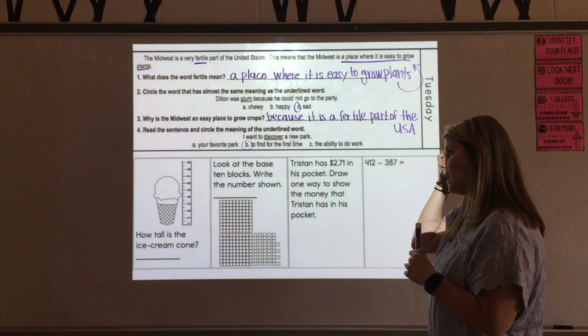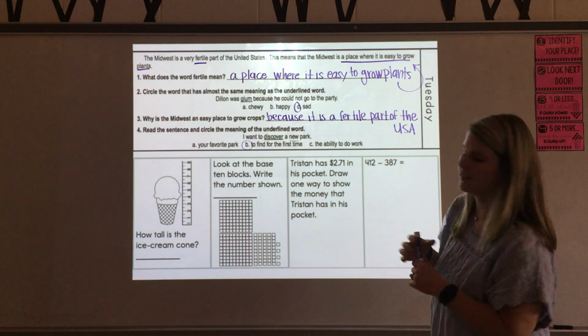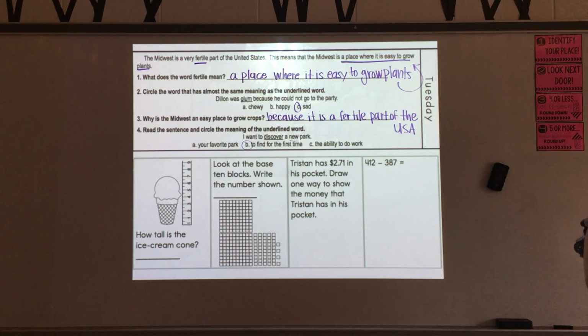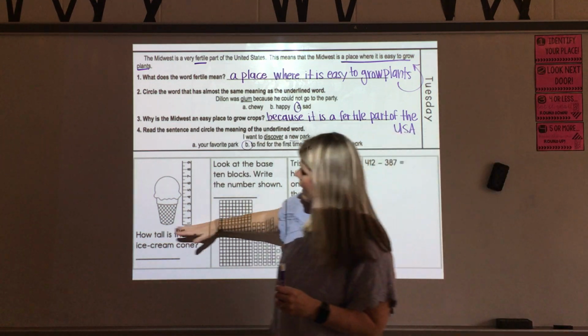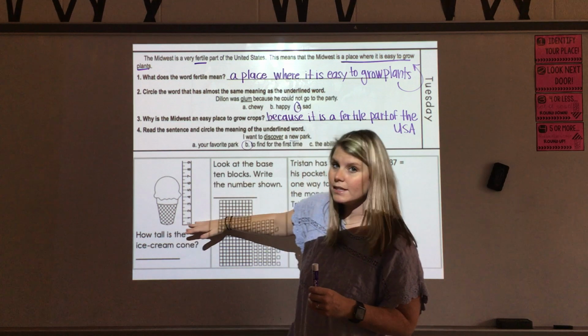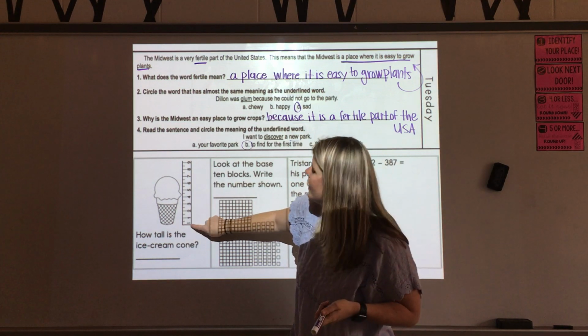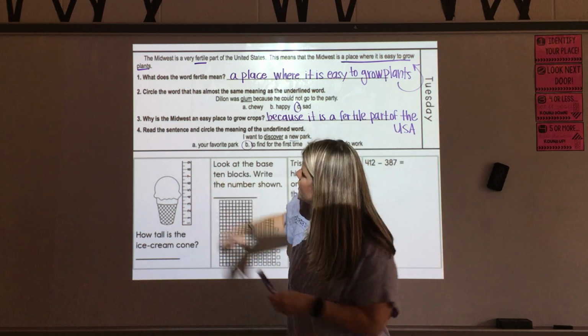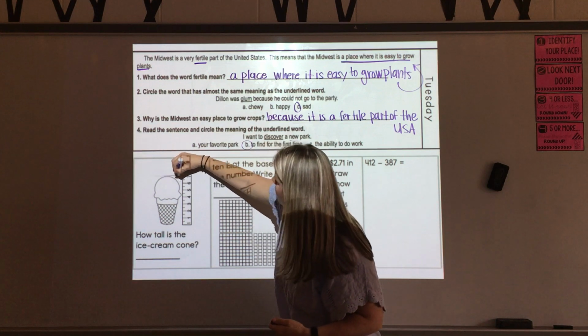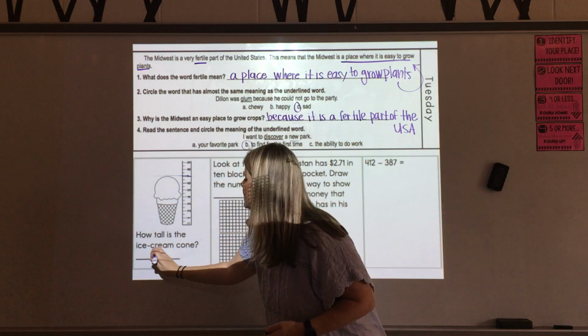All right, so just flip that page over to the math side to go over. And first we're looking at how tall is the ice cream cone. This is almost exactly what we went over yesterday. And looking here, I see that they are using a centimeter ruler. So they did a great job lining up their ruler at 0. I'm sure you did too, right? And then all the way up to the top, I see my ice cream cone ends at 7.